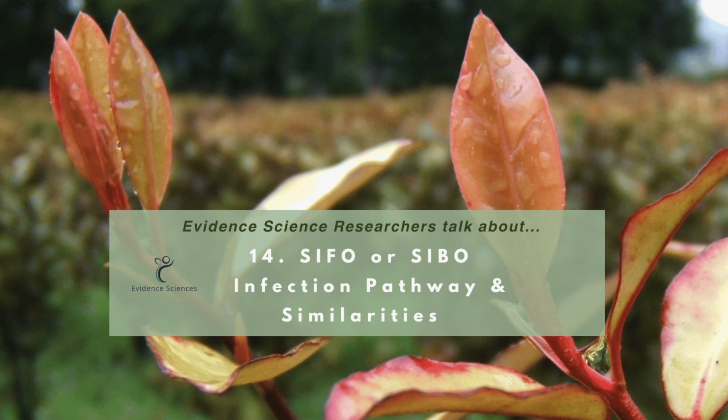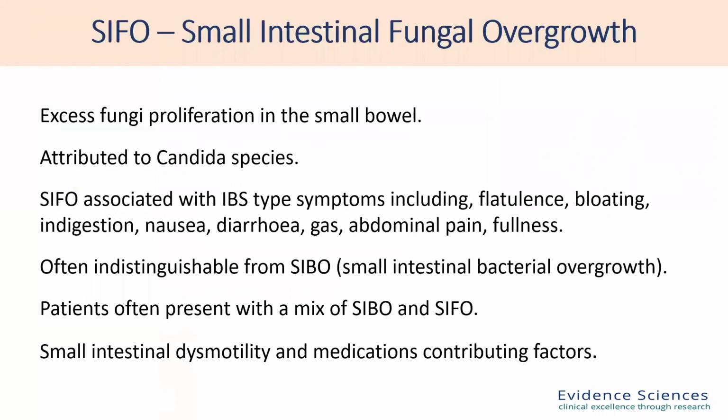So what happens when it becomes a disease? Well, in the next few slides, I'm going to show you what a candida infection actually is. But first of all, we're going to look at SIFO as a new term that is emerging. Now, a lot of you may be familiar with the term SIBO, which is small intestinal bacterial overgrowth. Now we also have SIFO as a term referring to small intestinal fungal overgrowth. And it basically refers to excess fungal growth in the small bowel that is attributed to a candida species.